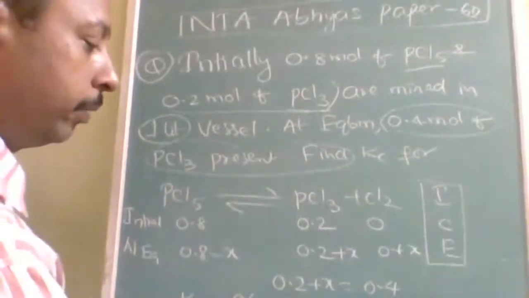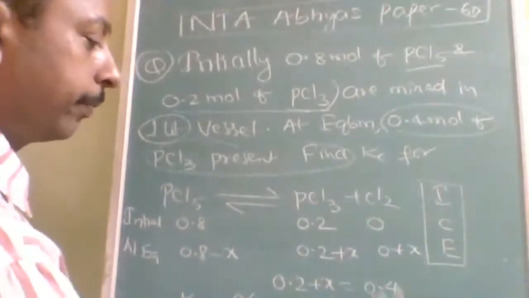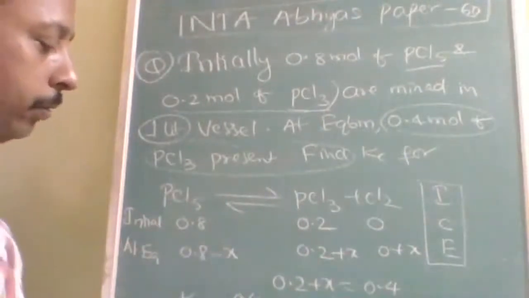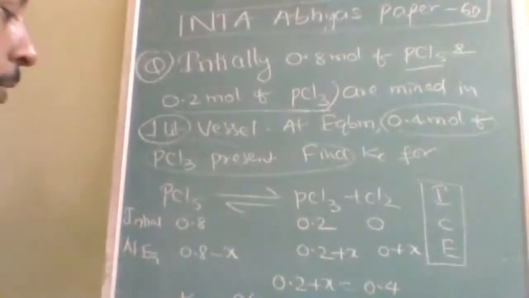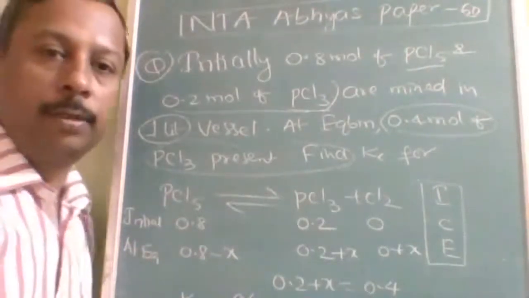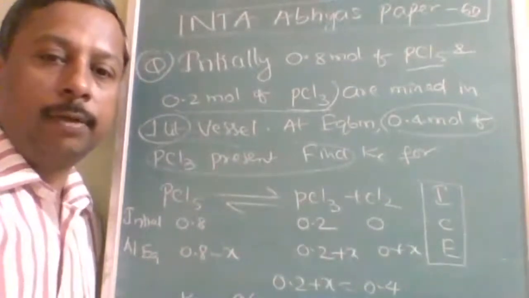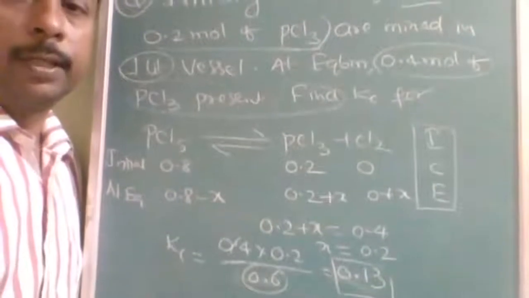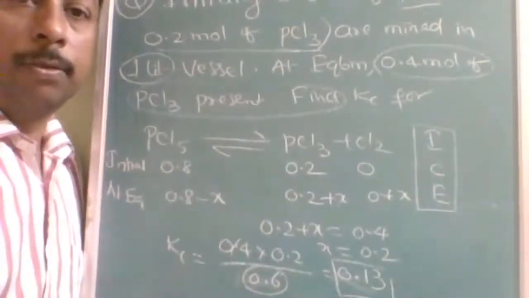Okay. Then you will get 0.13. X is equal to 0.2. 0.8 minus 0.2, you will get 0.6. So 0.4 into 0.2 divided by 0.6. Answer will be 0.13, the equilibrium constant. Okay. So this is the calculation part. Note down this.